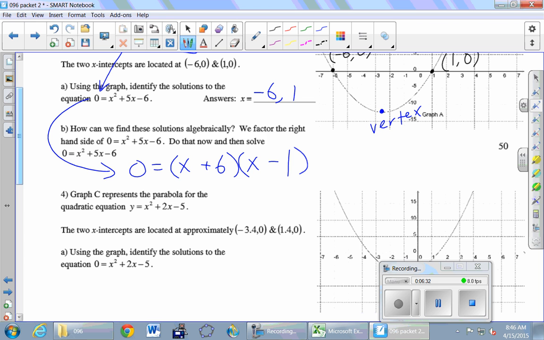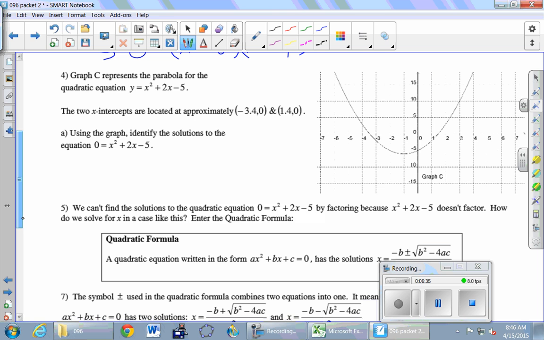Let's try to play the same game on number 4. We'll go to Ramses for number 4. All right, so let's pause there. So go ahead and, again, put a dot on each of the x-intercepts and label them with their coordinates. What do we think for the x-intercepts? What are their coordinates? You all going to say the same thing? Approximately. Right, this one's not as nice as the previous one.